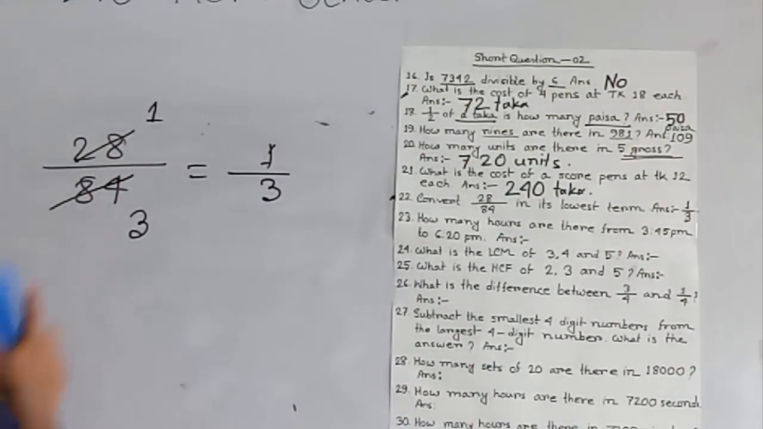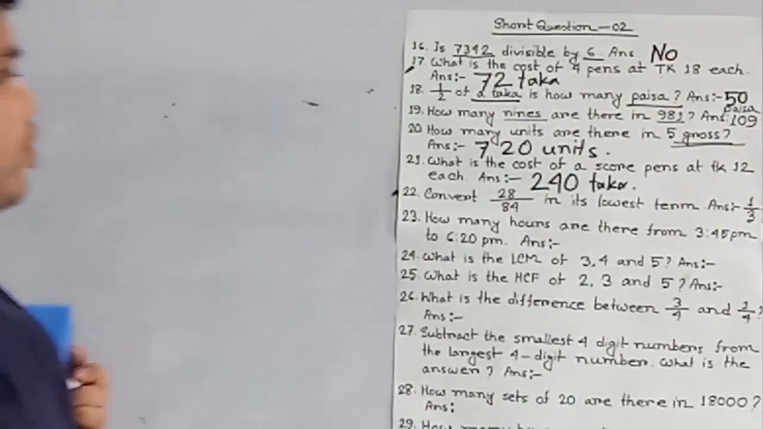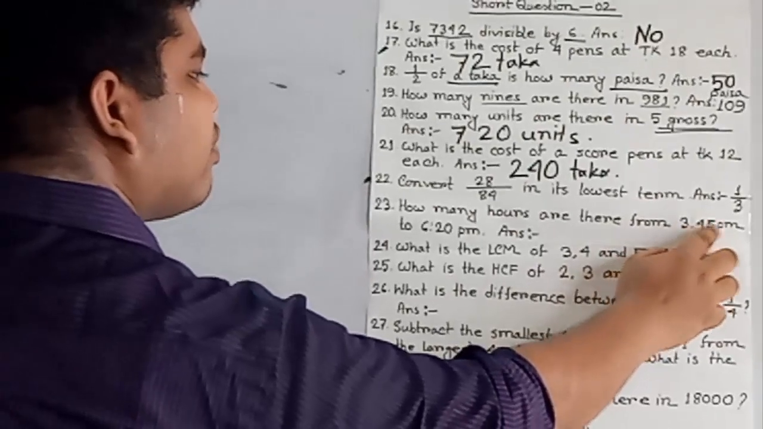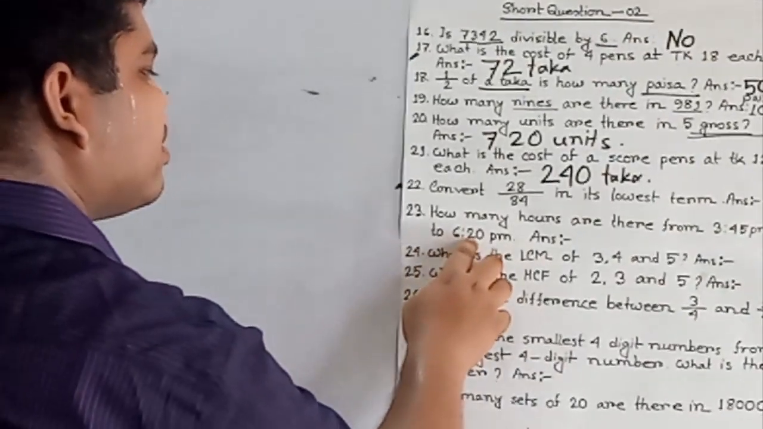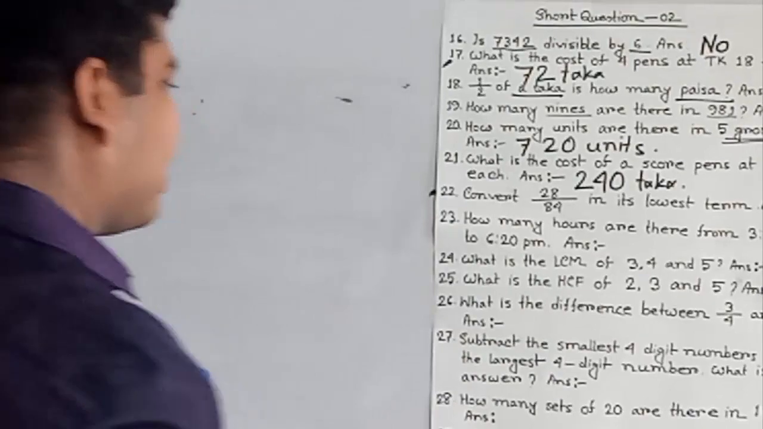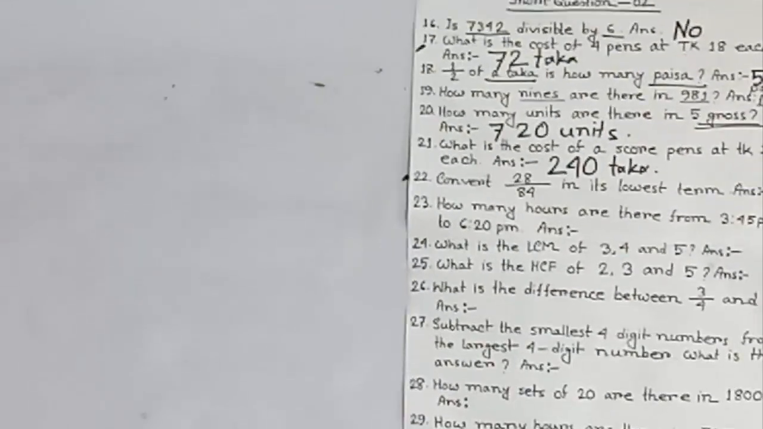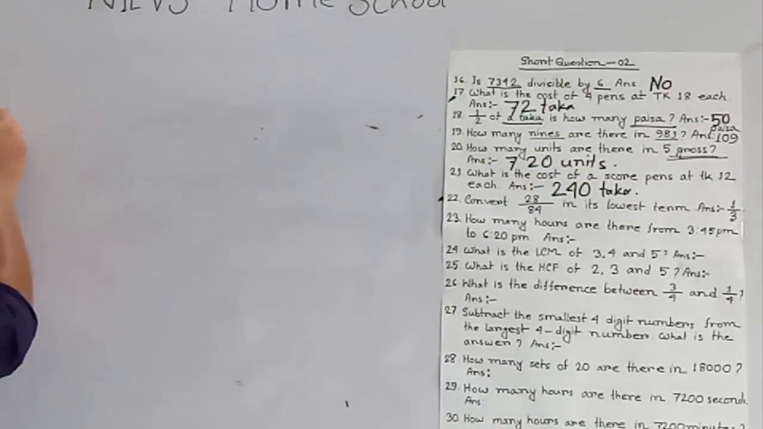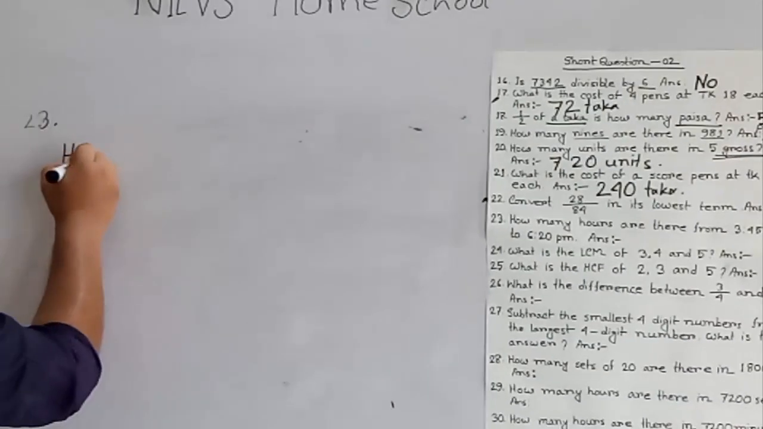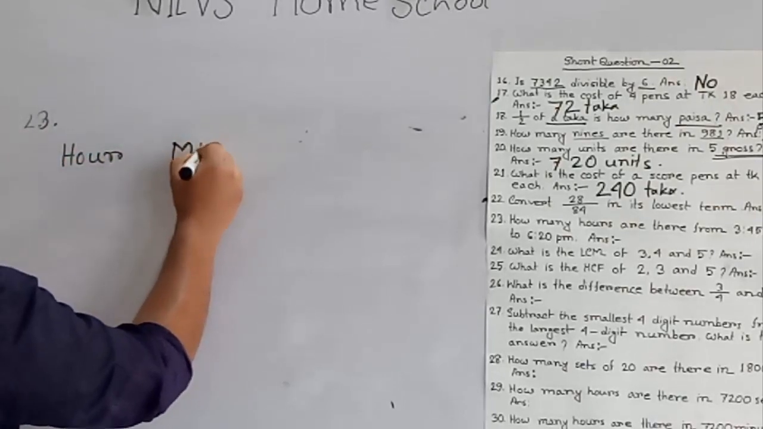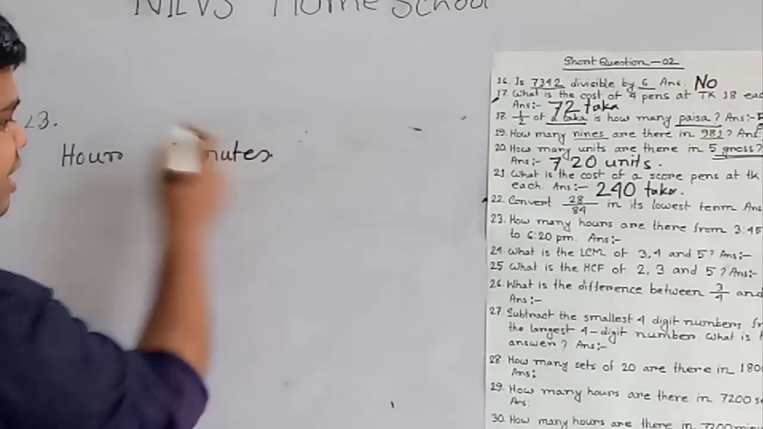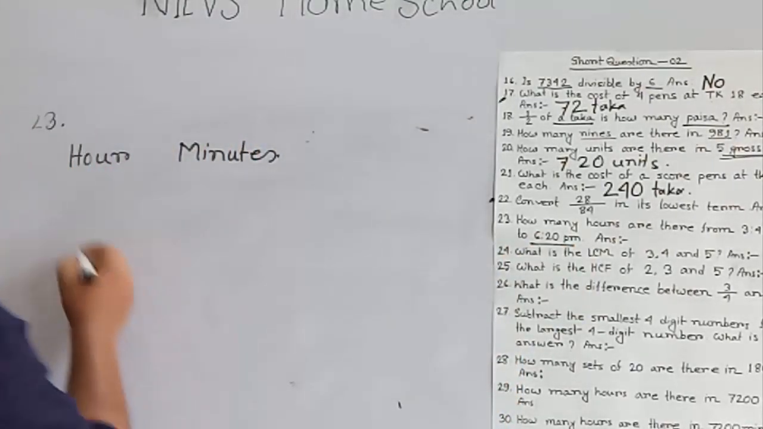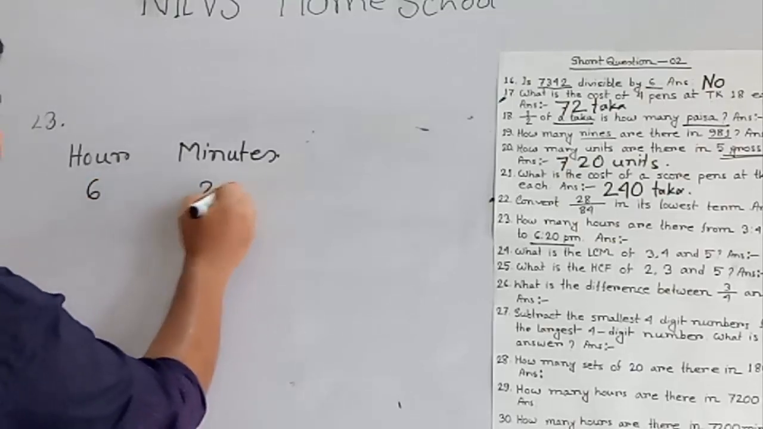My dear students, our next question is number 23. How many hours are there from 3:45 p.m. to 6:20 p.m.? Okay. So let us start. To solve this math, at first we write hours and minutes. Here the largest time is 6 hours 20 minutes. So write 6 first and 20 minutes.